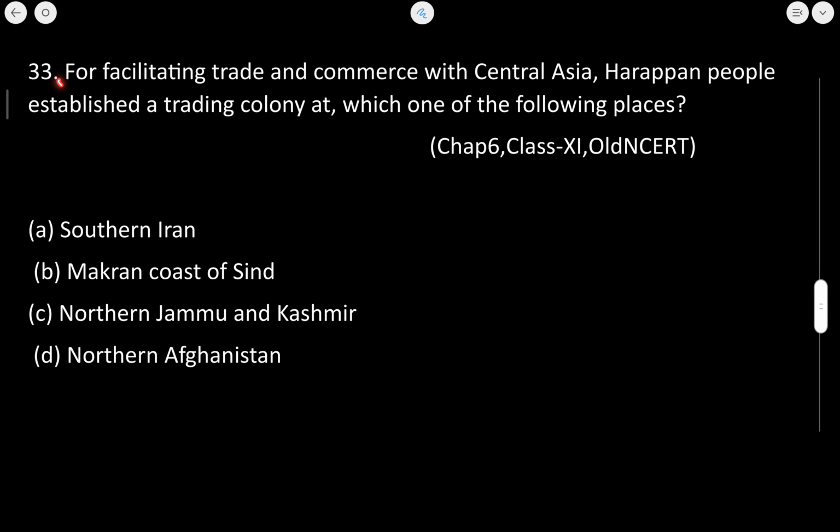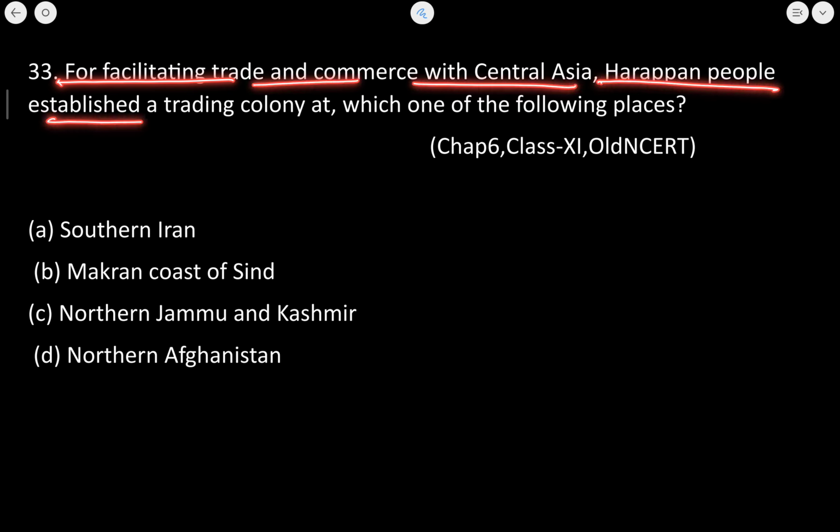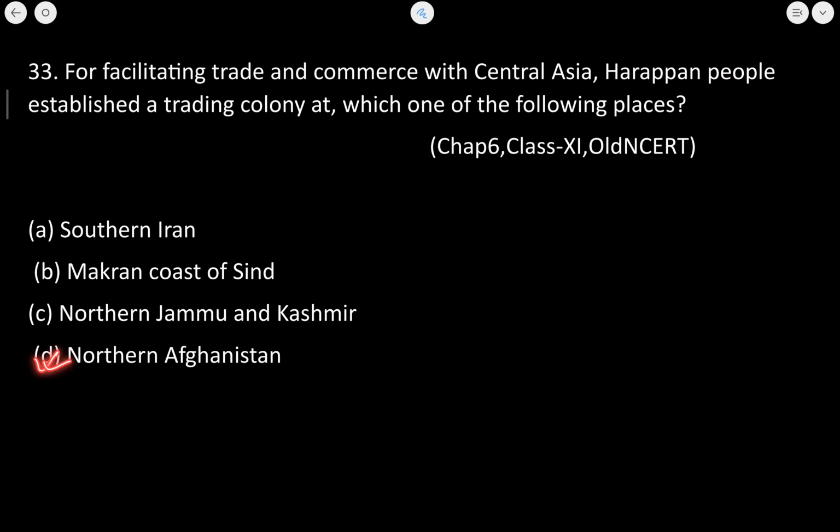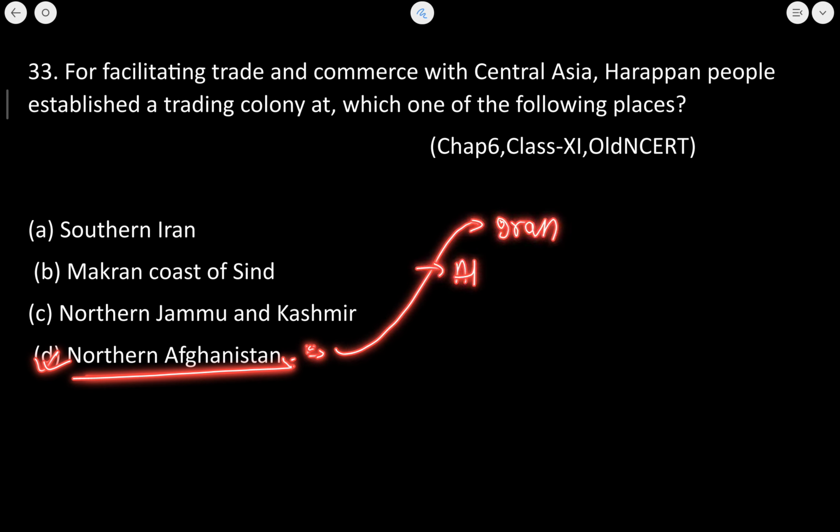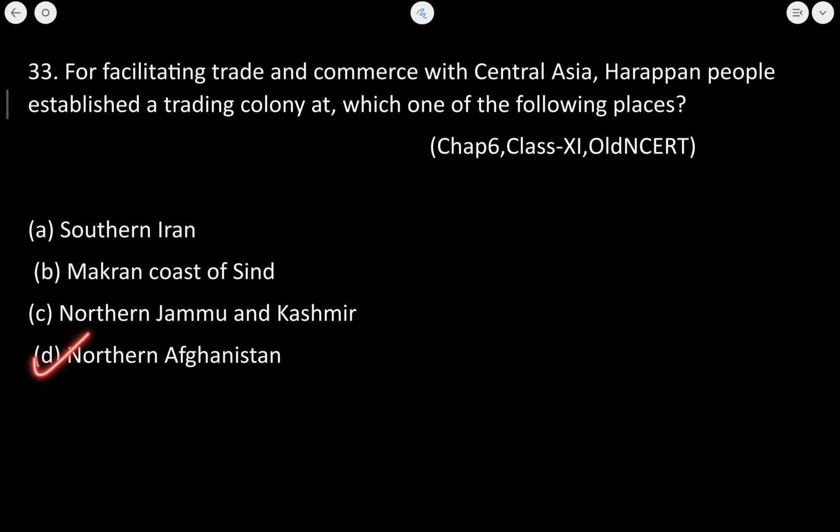Next is, for facilitating trade and commerce with Central Asia, the Harappan people established a trading colony. Which of the following is the place? Now, this place was northern Afghanistan. Now, for facilitating trade and commerce with Central Asia, Harappan people established their colony at northern Afghanistan. From there, they had trade relations with Iran, with Afghanistan, and Mesopotamia से भी उसी एरिया से relations establish किए जाते थे. So, D is the correct answer.